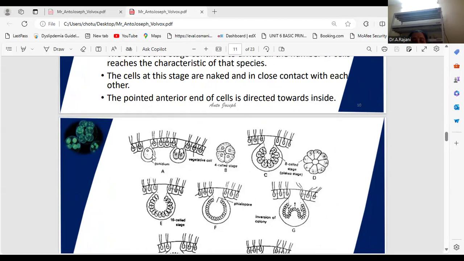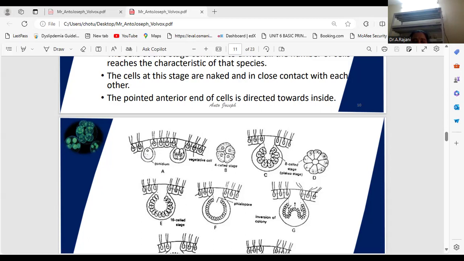During asexual reproduction, only a few cells become differentiated in the posterior half of the cenobium. They are called gonidia. The number of gonidia varies in different species, from a minimum of 2 to 50 per cenobium. See, this is a gonidia. Now, each gonidia divides by 3 longitudinal divisions to form an 8-cell structure.